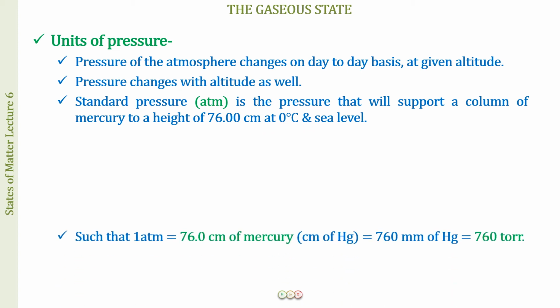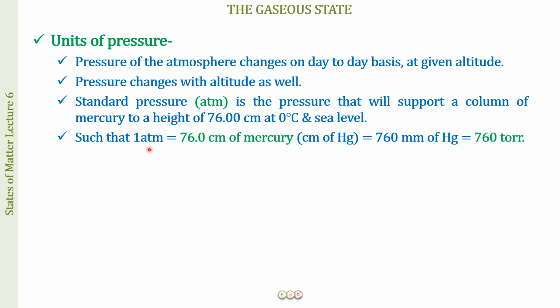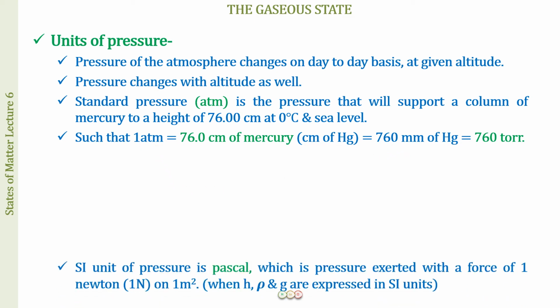Fine. And what is the relation of 1 atmosphere, which you have already learned, to the height of mercury? So 1 atmosphere is equal to 76 centimeter of mercury or 760 mm of mercury, and this is what we call 760 torr. So torr is a unit of pressure, and 760 mm of mercury is going to be equal to 1 atmosphere.